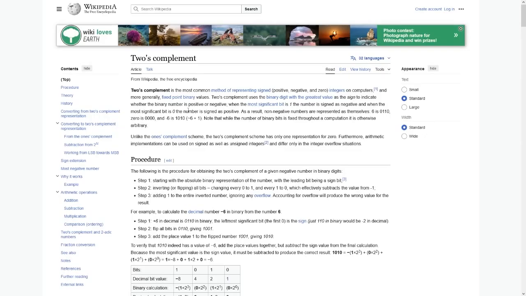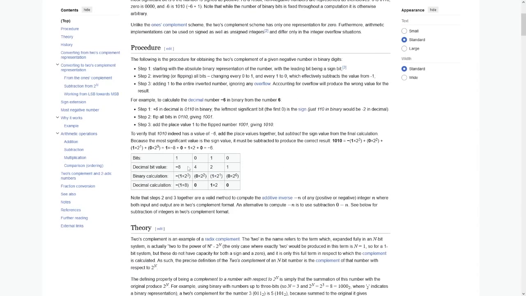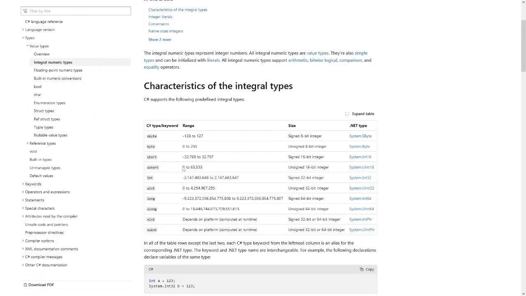By the way, the reason why the number is negative is because of something called 2's complement. This is how the first bit, the leftmost bit, is used to denote either positive or negative values. That is also how back here, if we look at all the types that C# has, you can see how we have both signed and unsigned versions. Basically, for the signed ones, the leftmost bit defines whether it's positive or negative, whereas the unsigned ones don't have a concept of positive or negative, so they can only start from 0 towards some positive maximum.